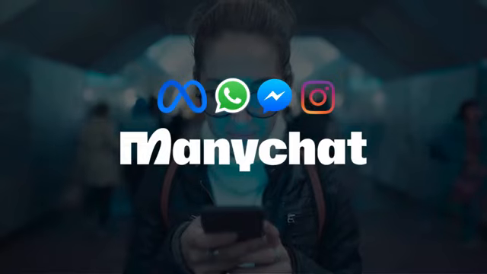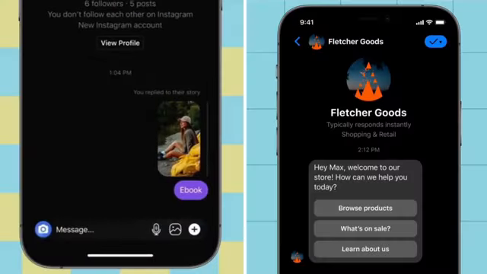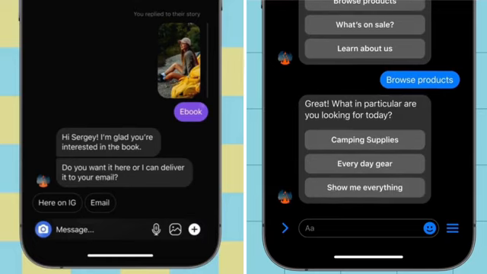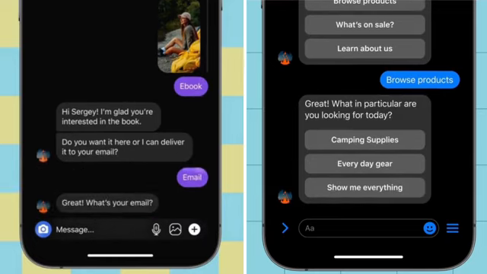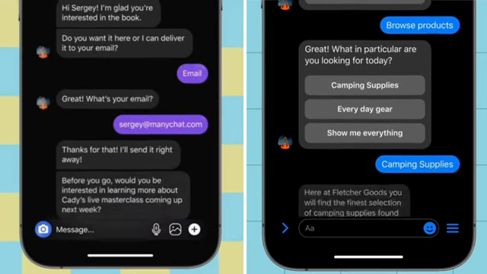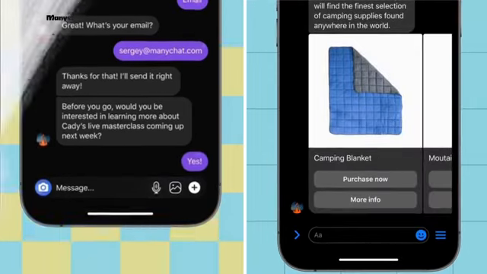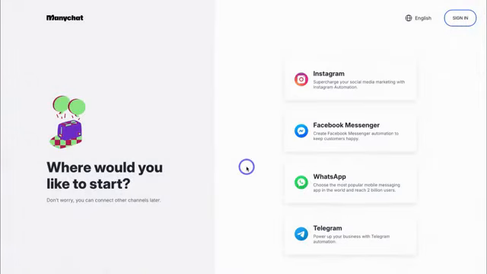Okay, so now that you have a clear understanding of what DM marketing is, why should you use Manychat? Well, Manychat allows anyone to easily engage in chat or DM marketing, allowing you to drive more sales across your Meta chat channels through easy to set up chat automations. For small and local businesses, you can capture leads and automatically add those to your existing database.